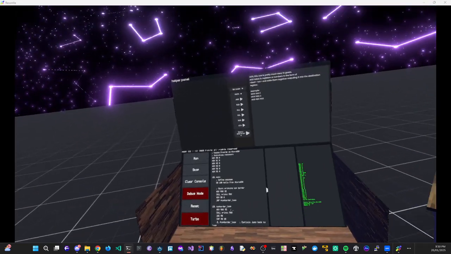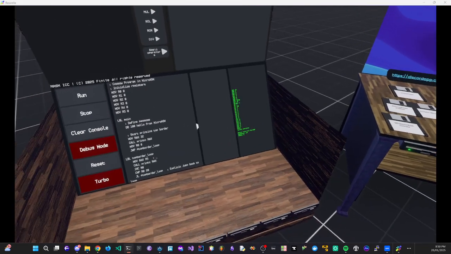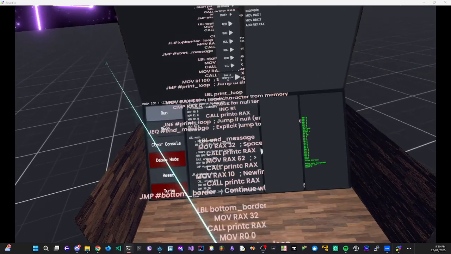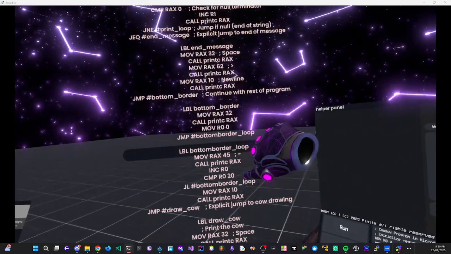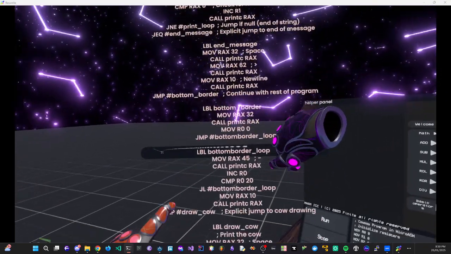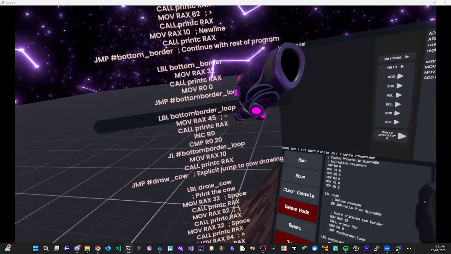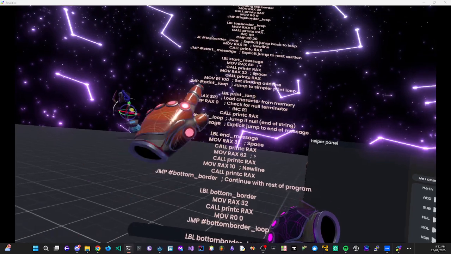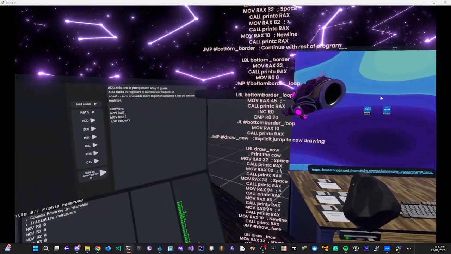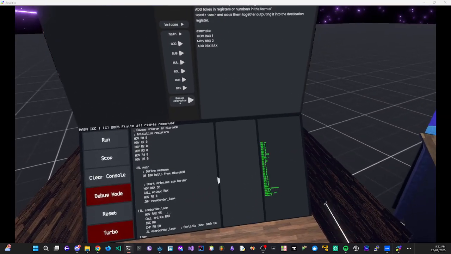Let's take a look at this. This is an older in-development version, so this doesn't reflect what we have currently for our latest ideas. But what we have loaded up in this one is our very new and cool experience. We have labels, jump if less, jump itself, printing a character, jumping if equals, all of the cool things. Memory addresses, this thing's got 32 kilobytes of RAM. We can hit run, and it will print hello from microassembly.